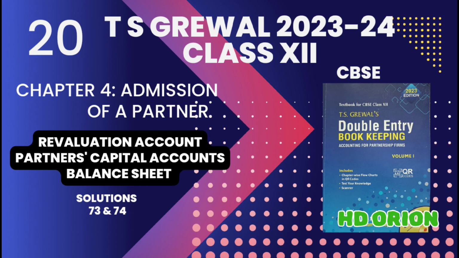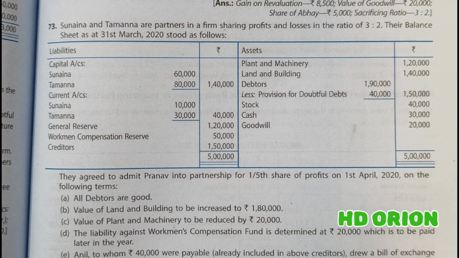We are studying accountancy for class 12th from T.S. Grewal's textbook 2023 edition, Accounting for Partnership Firms, Chapter 4, Admission of a Partner. In this video, we will study questions related to preparation of revaluation account, partners' capital accounts, and balance sheet of the new firm. So let us see some questions from the textbook.